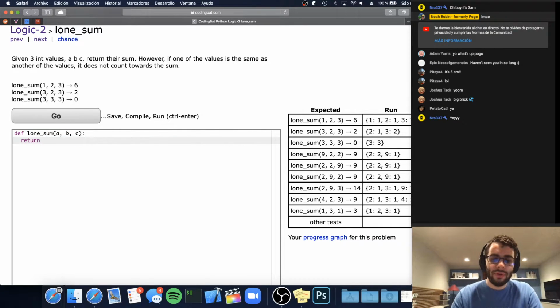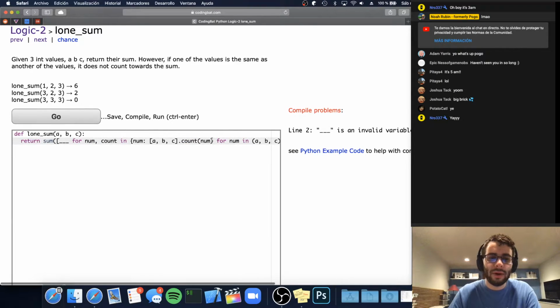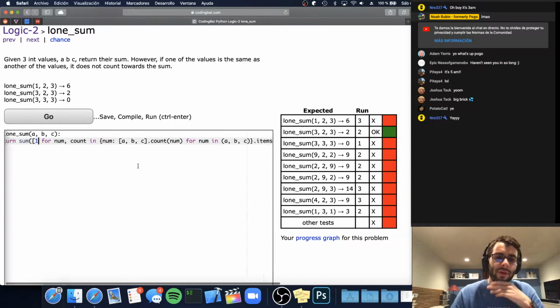So we're just going to do this. We're going to return, I cut that, I'm going to paste it in a second. We're going to return the sum of something for num, count in this dictionary dot items. This might be Python 2. Oh no, I didn't implement this yet. So ignore this. This is not going to be right for a second.